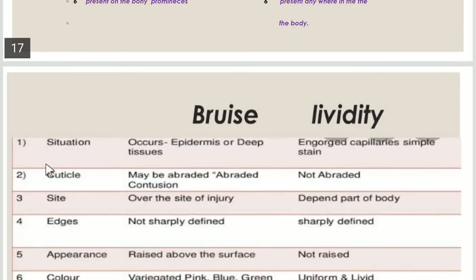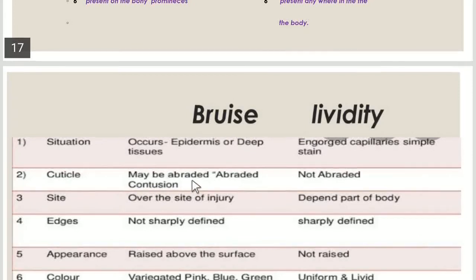So there are some differences. Situation: a bruise can occur in the epidermis or within the subcutaneous tissue or within the deep tissues. In lividity, it is due to an accumulation of the blood within the capillaries, and this stasis results in a discoloration of the skin, which is known as lividity, means the bruising after the death.